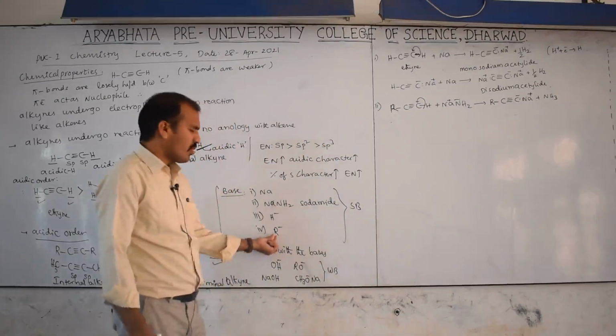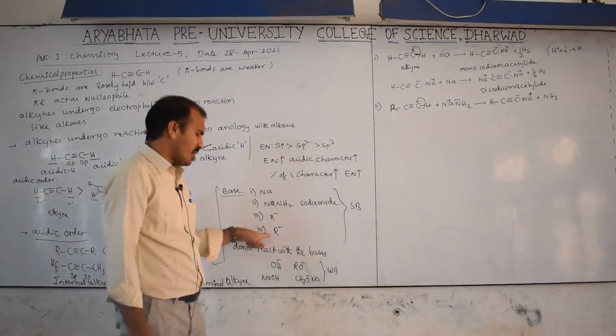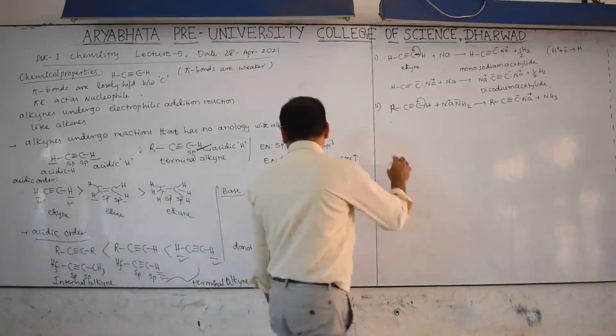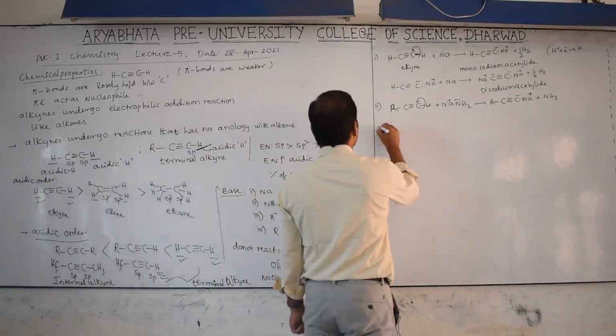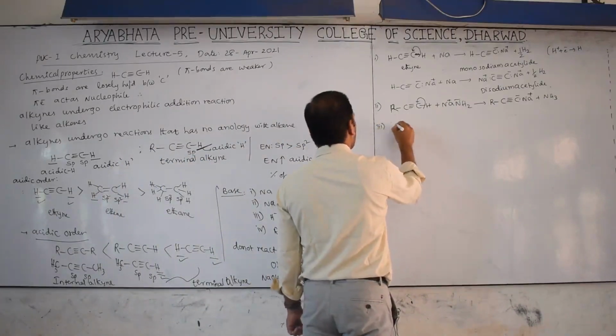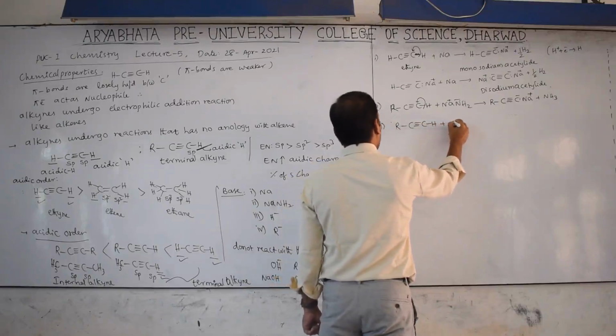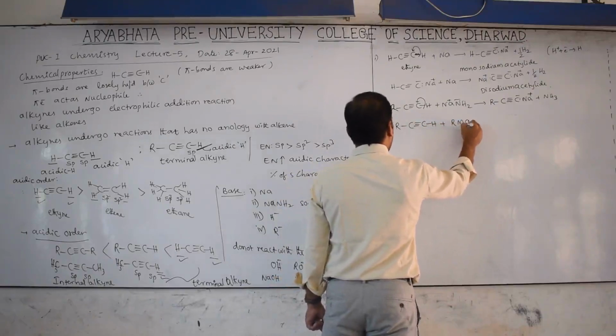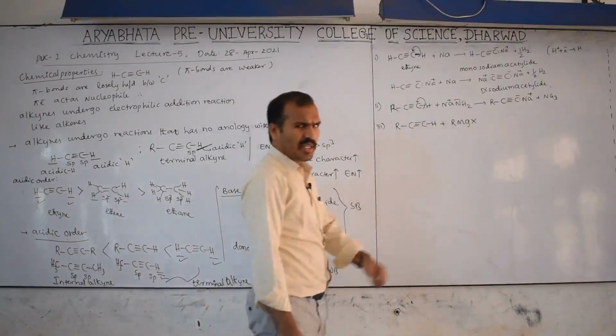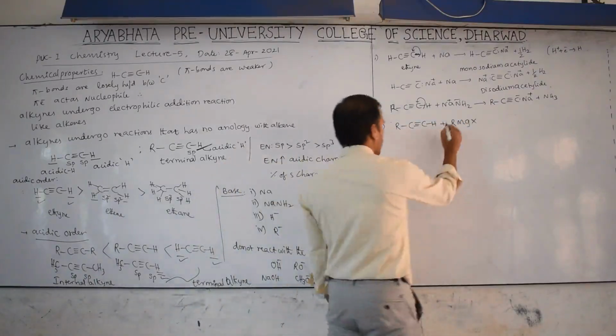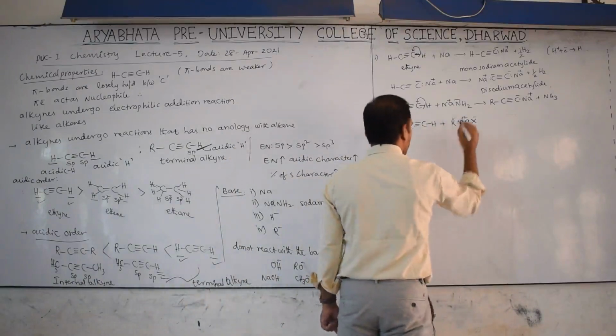Now, for example, you can write it with R minus. I will give the reaction with the fourth one. This is the third reaction. Consider R C triple bond H reacting with RMgX, which you will study in the second year. This is very important. This is R minus Mg plus, X minus.